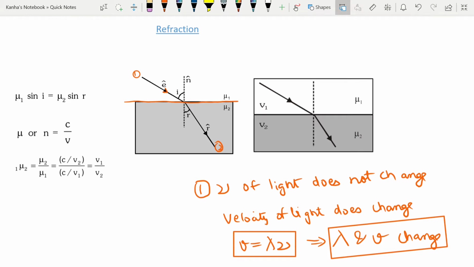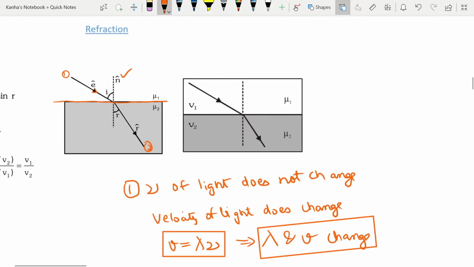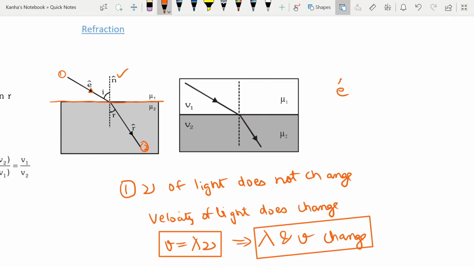The first law that you should remember is that the incident ray, the refracted ray, and the normal to the surface, which is denoted by this line, all lie in the same plane. I can write this in vector form as well for your ease. I can write I cap, which is the direction of the incident ray, cross product with the normal, and dotted with R cap is equal to 0, because these are coplanar vectors.